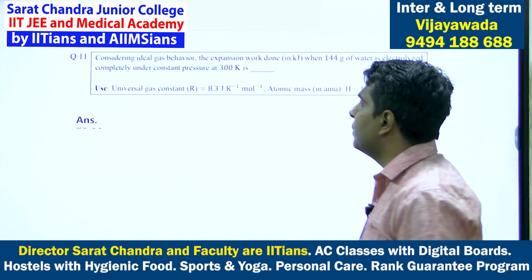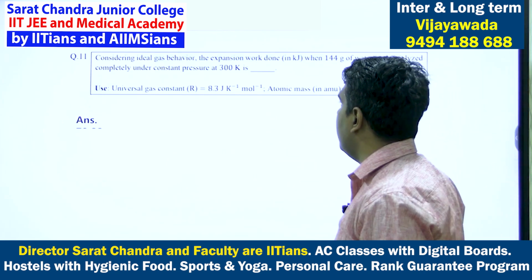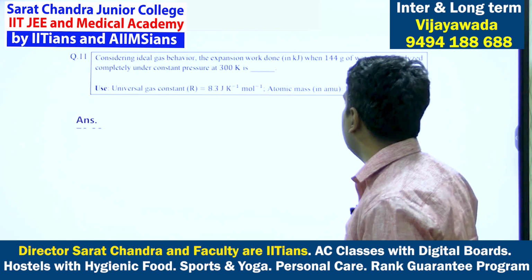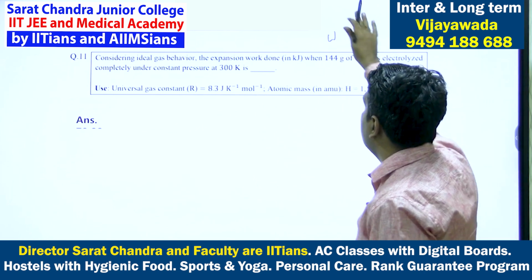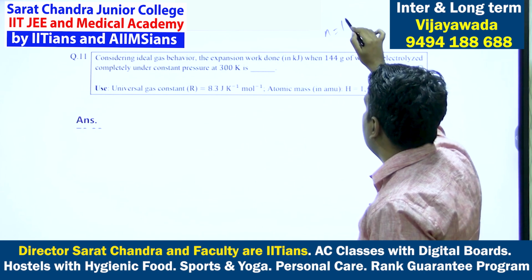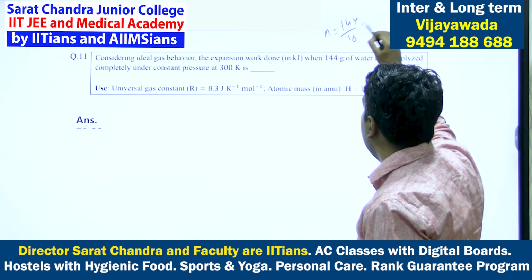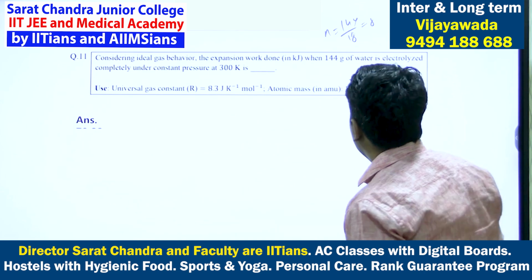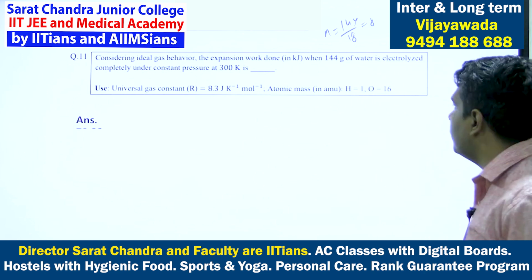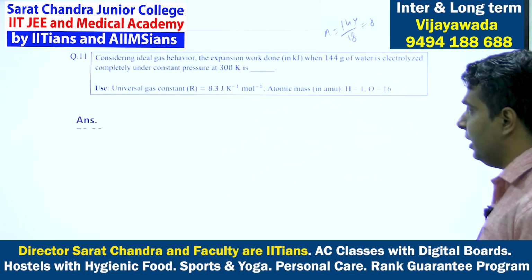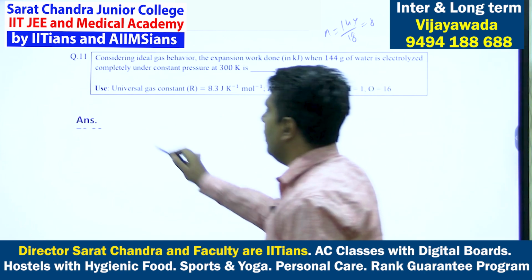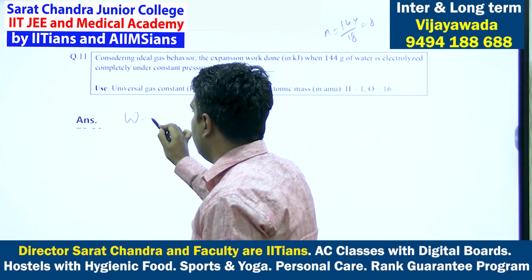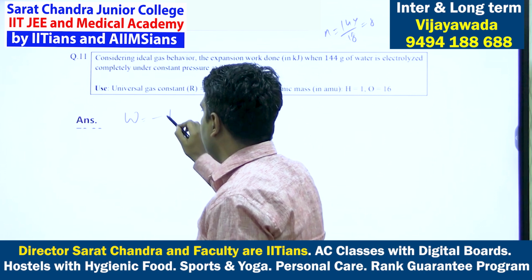Next question. Consider the ideal gas behavior, expansion work done in kilojoules per mole when 144 grams of water is electrolyzed completely under a constant pressure. So the number of moles of water will be 144 by 18, that is 8. So work done in expansion will be negative, that is work done by the system.